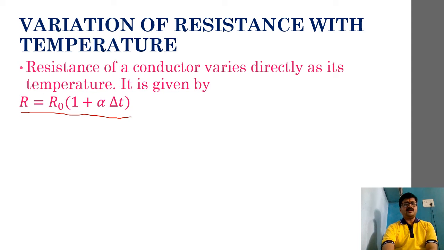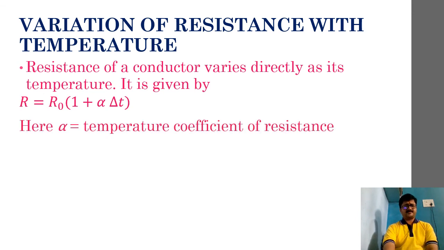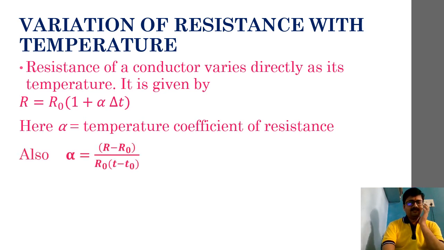Okay. So accordingly, we should remember in this particular equation, what is alpha? Alpha is the temperature coefficient of resistance. So alpha can also be written as (R − R0)/(R0(T − T0)), just like the same case we had written in case of resistivity.